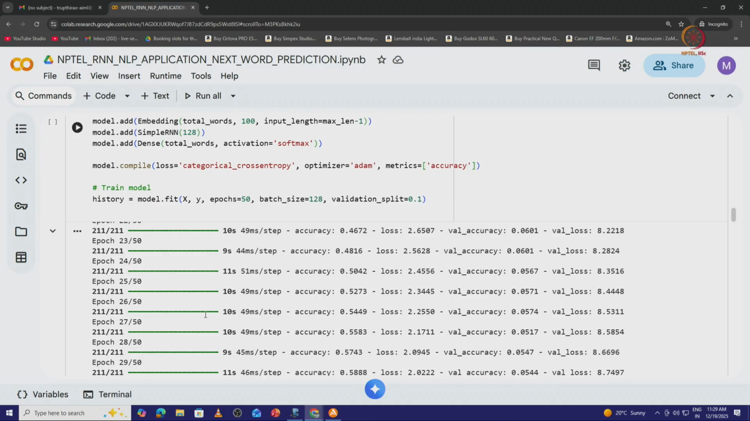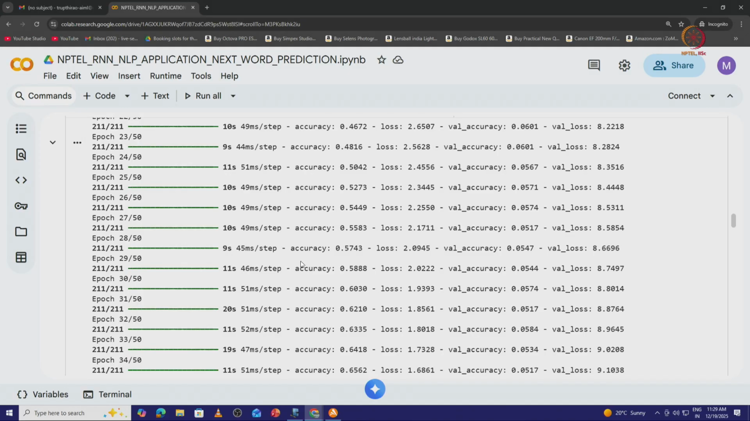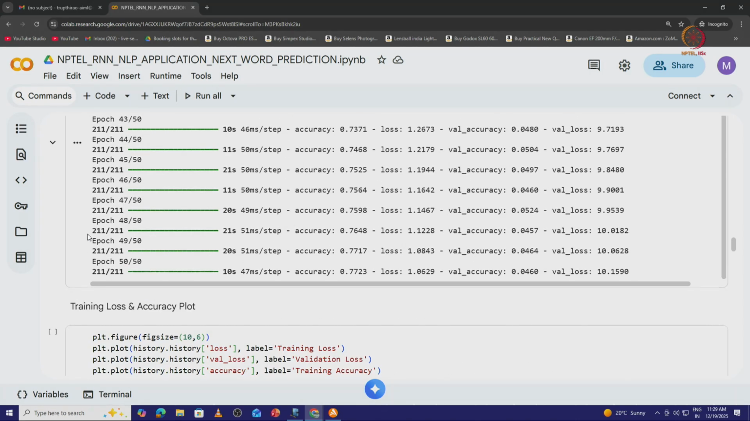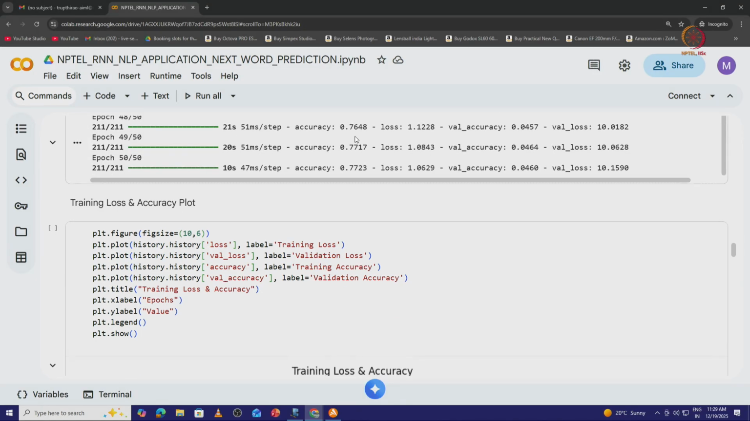So, that we can have a nice plot of all these 4 metrics. Accuracy is increasing whereas loss is decreasing as we progress through the epochs. Coming to the loss and the accuracy plot, figure is the function which I am using, figure size is 10,6, so 10 inches in width and 6 inches in height. I want to plot the training loss, validation loss, training accuracy and validation accuracy.